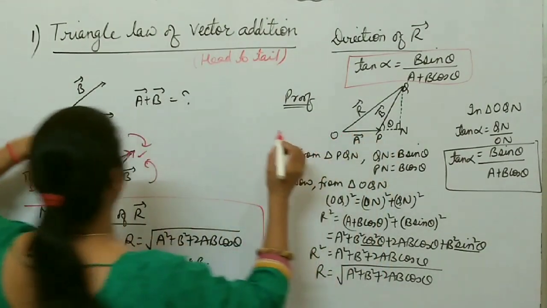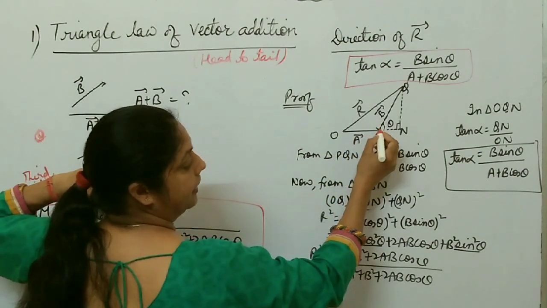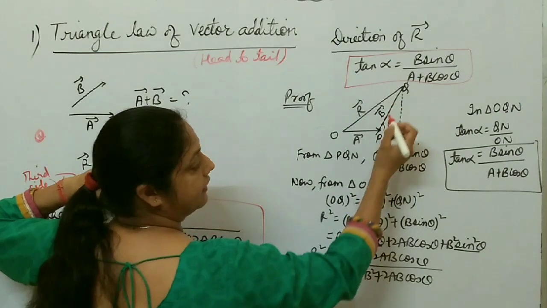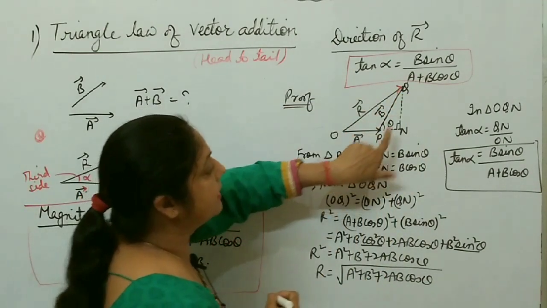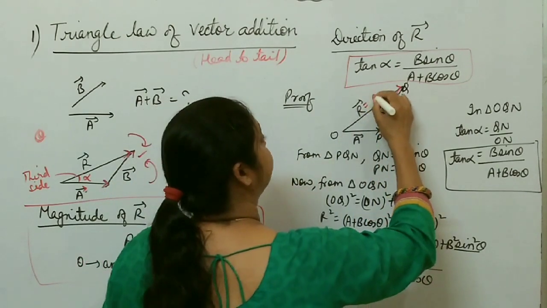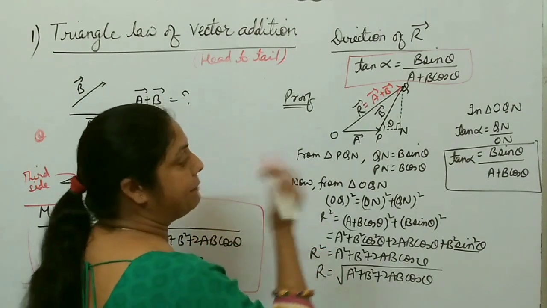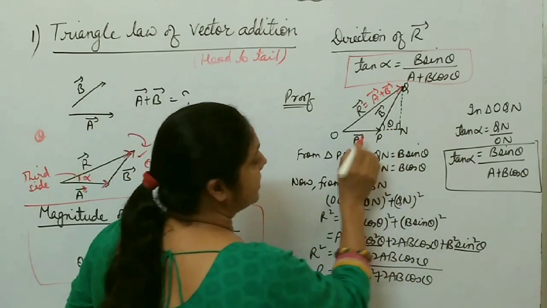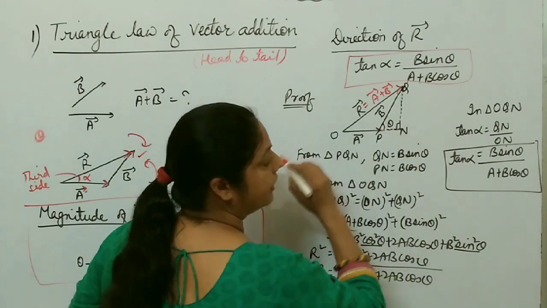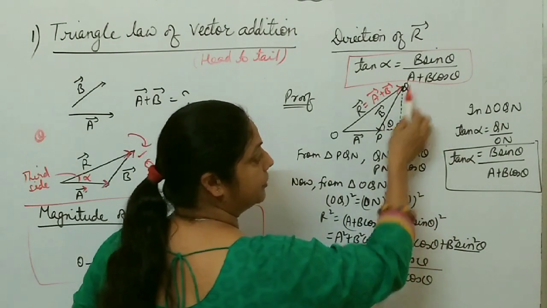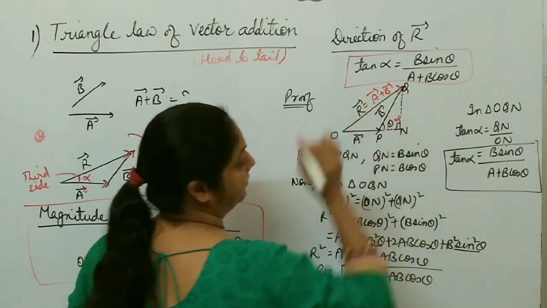This one is vector A, right? Now the tip of vector A, the head of vector A, is joined to the tail of vector B. This one is vector B, and then this R represents the resultant of this A and B. This R is what? Vector A plus vector B. Now by parallel shifting, this is vector A, so this one is also vector A, right? By the dotted line, you draw one normal over this vector A. This Q1 is the normal. It means this is 90 degree.